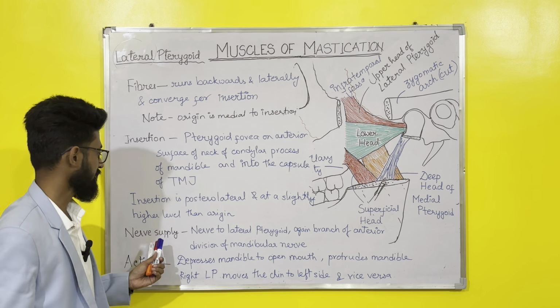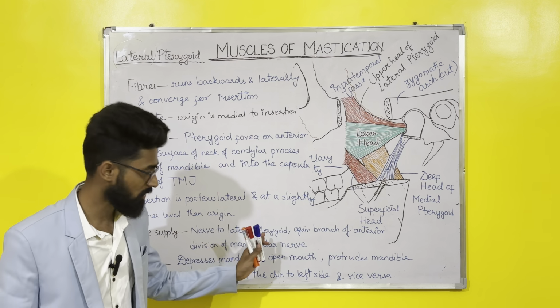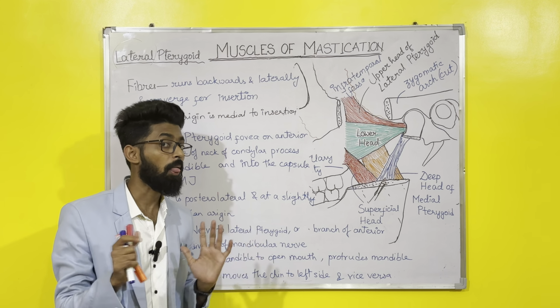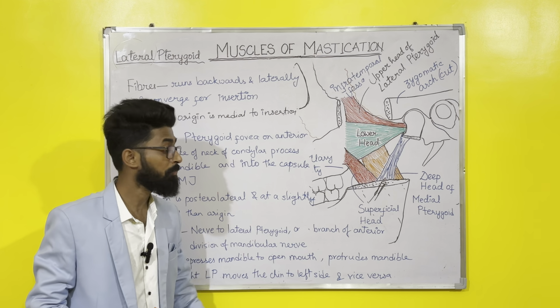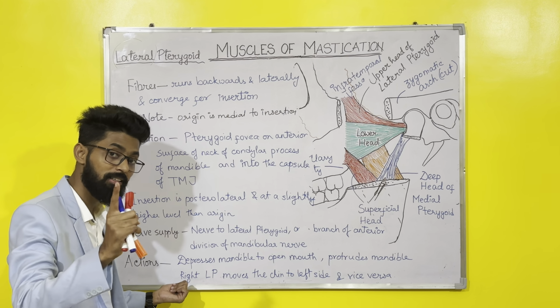Okay. Next is nerve supply. Again, nerve to lateral pterygoid, a branch of anterior division of the mandibular nerve. Okay. Actions, it is a depressor muscle, it is the only depressor muscle. Okay. It is indispensable for opening of the mouth, because without this muscle we cannot open the mouth. Okay. So it depresses the mandible to open the mouth, protrudes the mandible, and